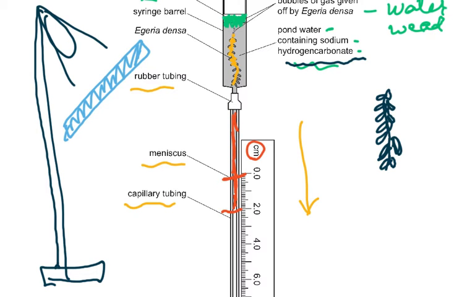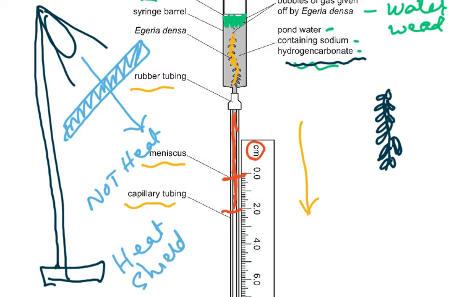It's going to allow light to pass, but it's not going to allow heat to pass, because if the lamp is nearer, then this is going to increase the temperature of the plant, and of course it is going to increase the rate of photosynthesis. So we don't want that, and that is called a heat shield. You could have thought of the heat shield.